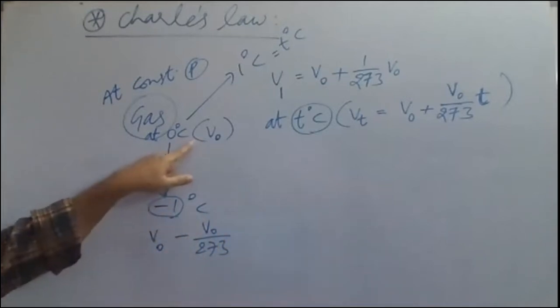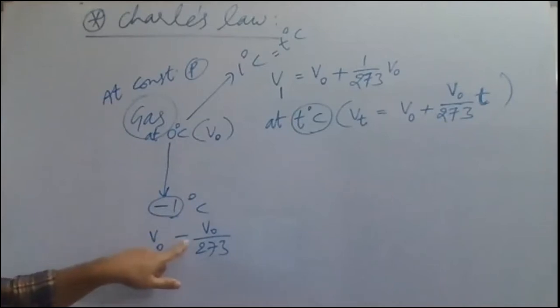Initially taken how much? V naught. From V naught, how much will be decreased here? This much. Now the volume at minus 1 degree Celsius is equal to volume at 0 degree Celsius minus V naught by 273.